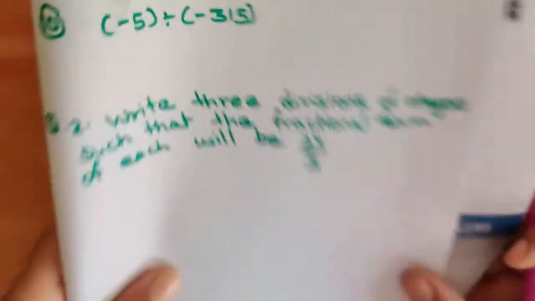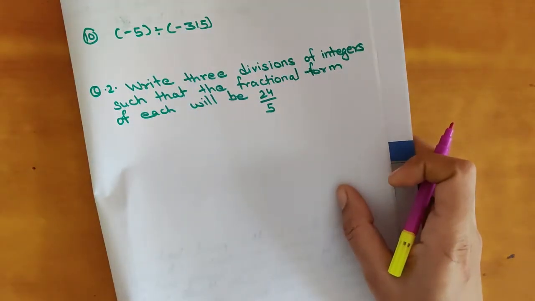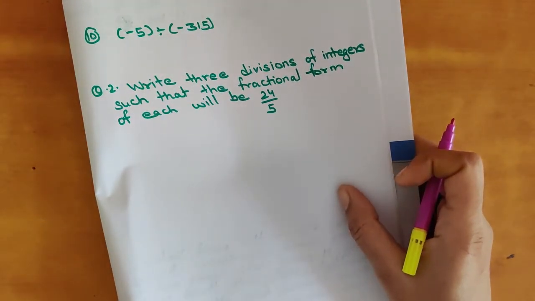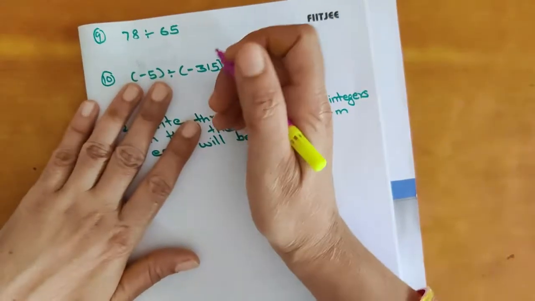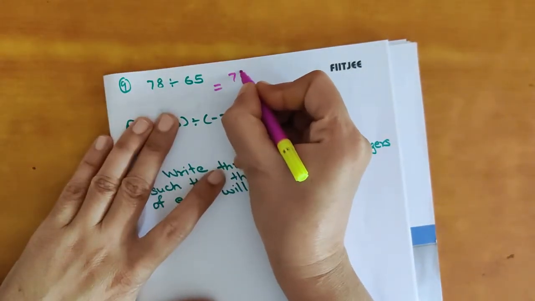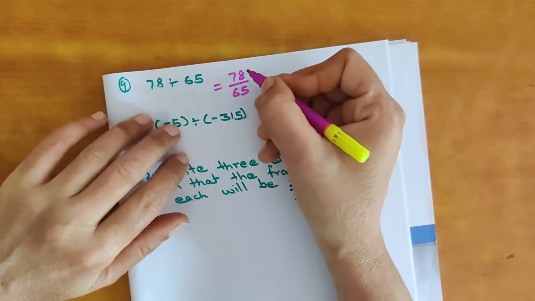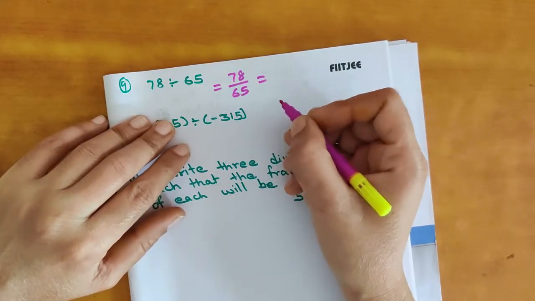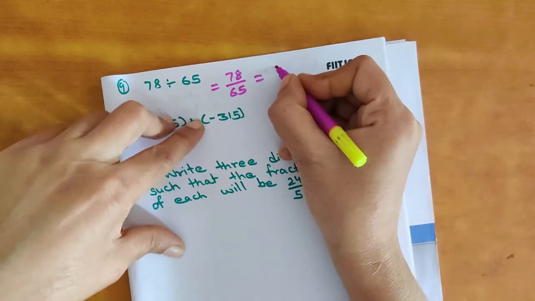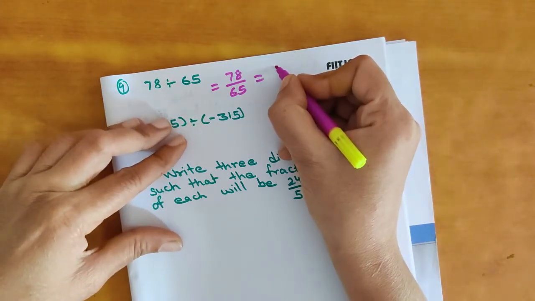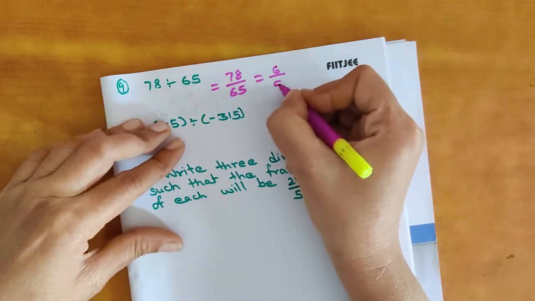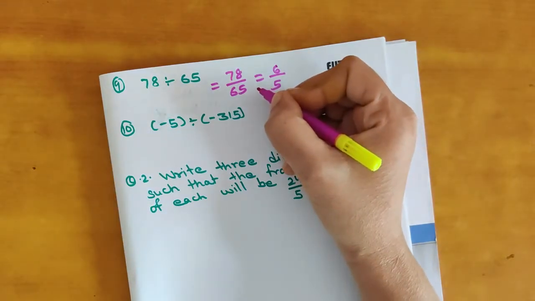Okay. Now next it is given 9th one. That is equal to 78 divided by 65. Both are positive. So sign will be positive. So both are divisible by 13. 13 sixes are 78 and 13 fives are 65.